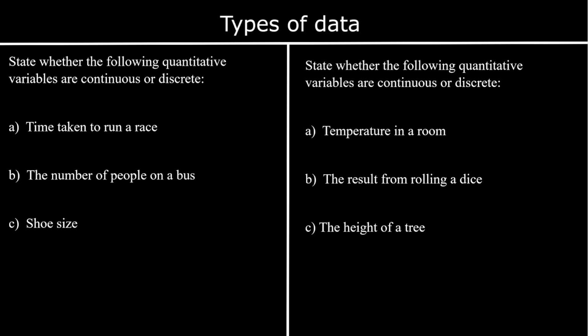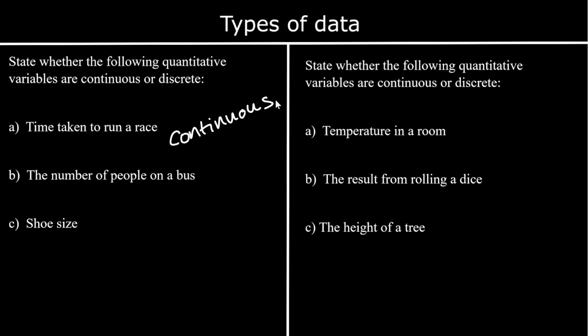We could have 3.2 seconds, or we could get more accurate. We can go 3.26 seconds. And more accurate, again, it can take any number within that scale of 3 to 4. It can be anything within, it doesn't have to just take discrete values. So the time taken to run a race is continuous.